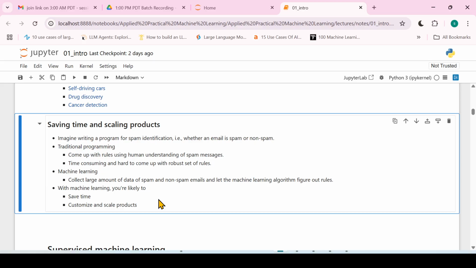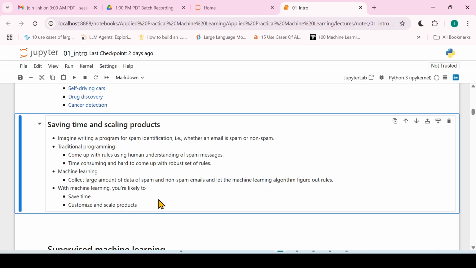So with machine learning, once you know how it works, you just need to feed it a large amount of data, and that's it. Machine learning will understand the pattern. It will write the program for you. You do not have to do that.